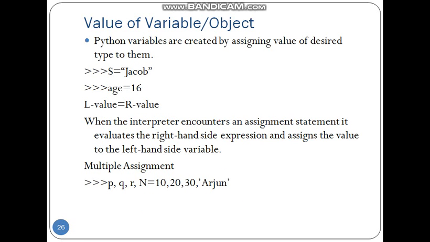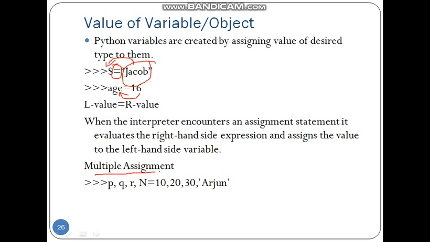Now we know how to name the variable. Now let's see how we can give values to the variables. Using the assignment operator, you can give values to the variable. It is very easy, just LHS equals RHS. S equals 'Jacob'. Jacob is a string, and we are storing this Jacob to S. So S is now a string. Then 16 is stored to age, so an integer is stored to age. RHS will be stored to LHS.